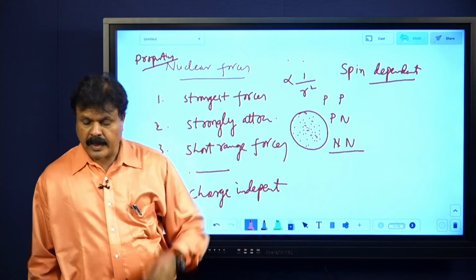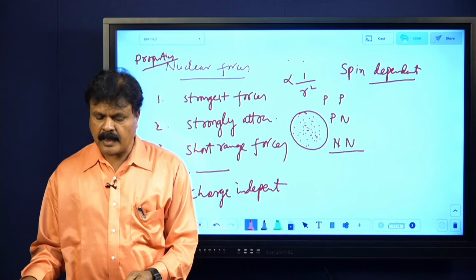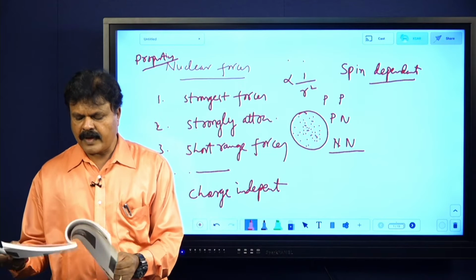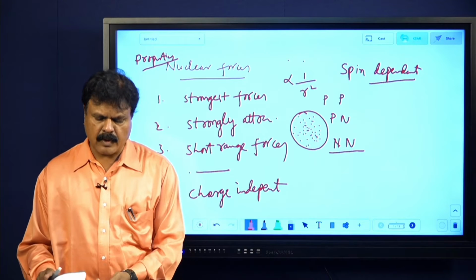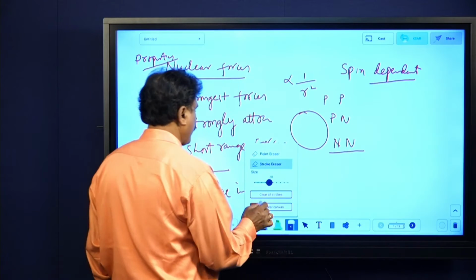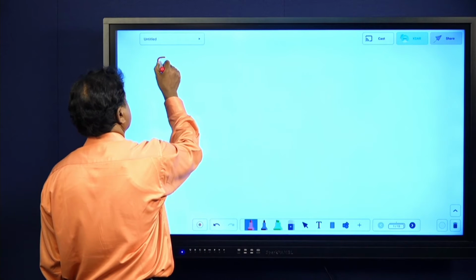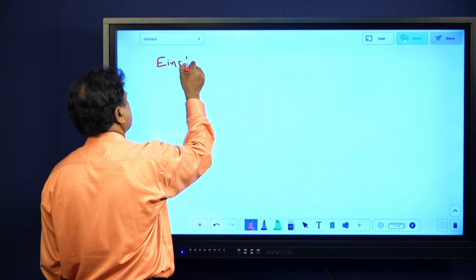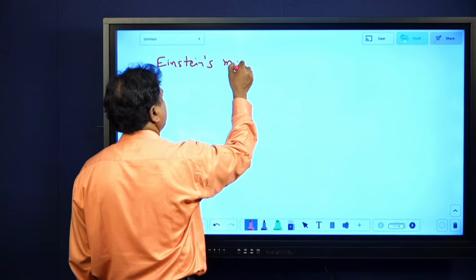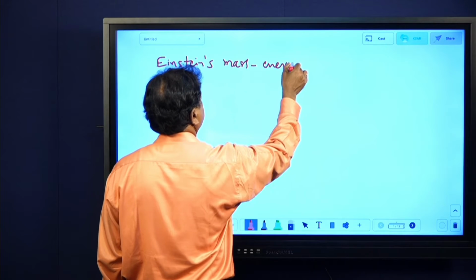Okay, now after the classification of nuclei and characteristics of nucleus, we have seen the characteristics of nucleus. Now a very famous relation which every one of you is aware of is Einstein's mass energy relation. Einstein is very famous for this relation. You have been hearing it since lower classes, but I am giving the statement here. Even yesterday I was mentioning Einstein's mass energy relation.